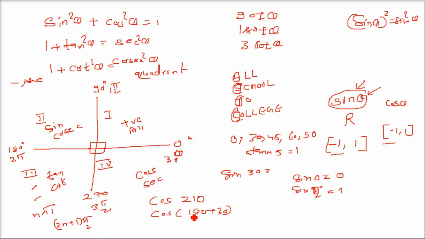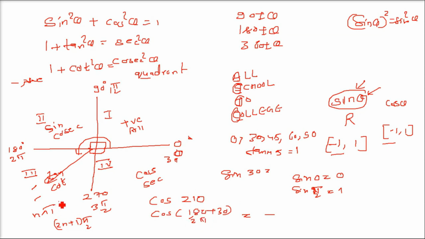I'll tell you how. Cos 180 plus 30 degree. So 210 degree is here. Now here only tan and cot are positive, so cos will be negative. The first thing is cos will definitely be negative here. Now the second thing, this is 180, that is, we are talking about 2 pi.